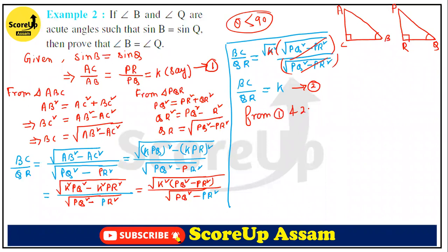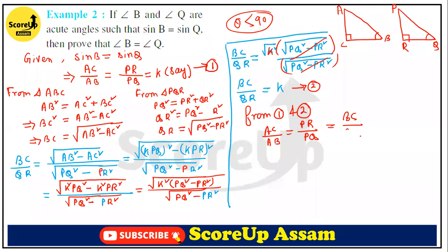See, AC by PR, just try to understand why we find the value here. AB by PQ is equal to AC by PR, equal to BC by QR.